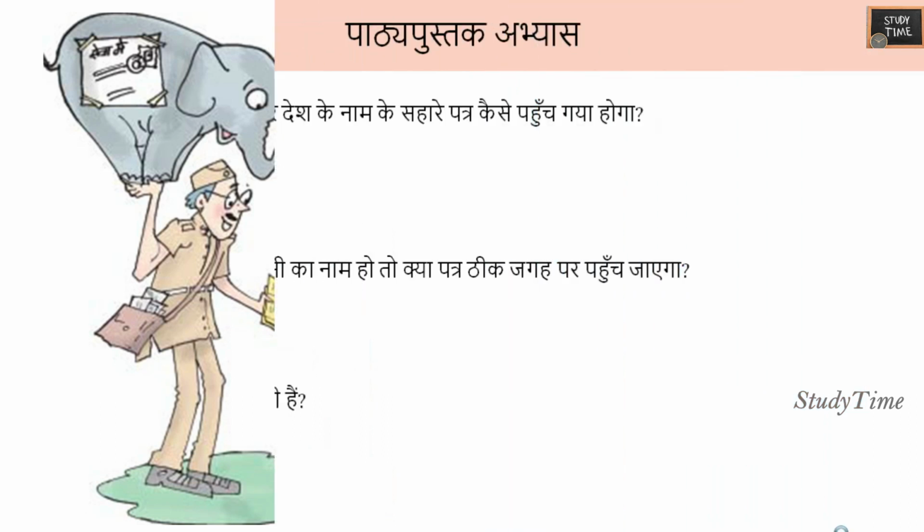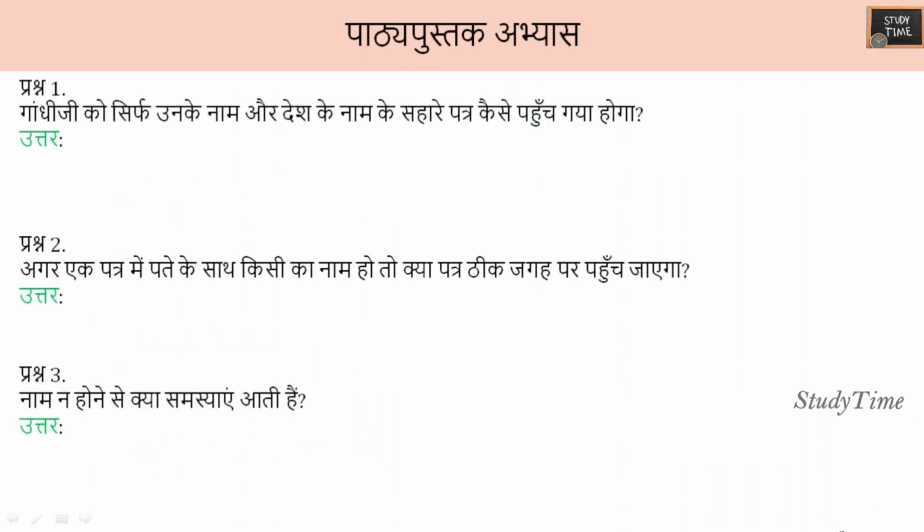Next we'll see question answers from this chapter, that is textbook solutions. First question: how would the letter reach Gandhiji with the help of only his name and the name of the country?